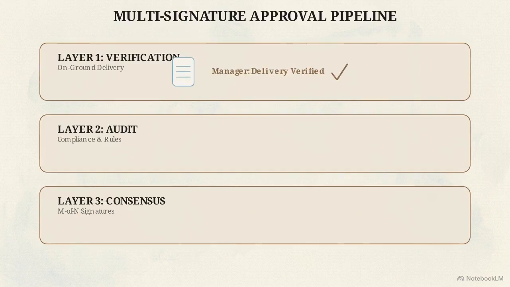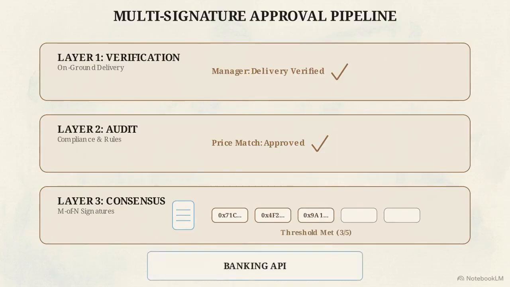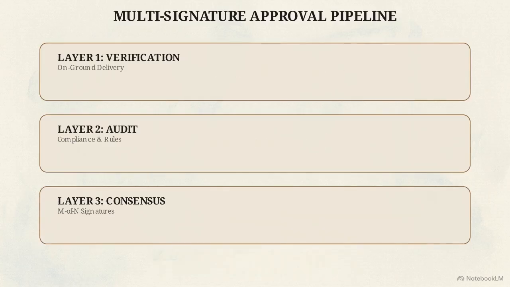In Layer 1, the on-ground manager must verify that goods were actually delivered. In Layer 2, the system checks the request against the trust's specific approval rules, like ensuring the price matches the original tender. Finally, Layer 3 requires a specific threshold of digital signatures, for example, 3 out of 5 designated directors. Only when these cryptographic hashes are recorded does the backend trigger the banking API to release the payment.